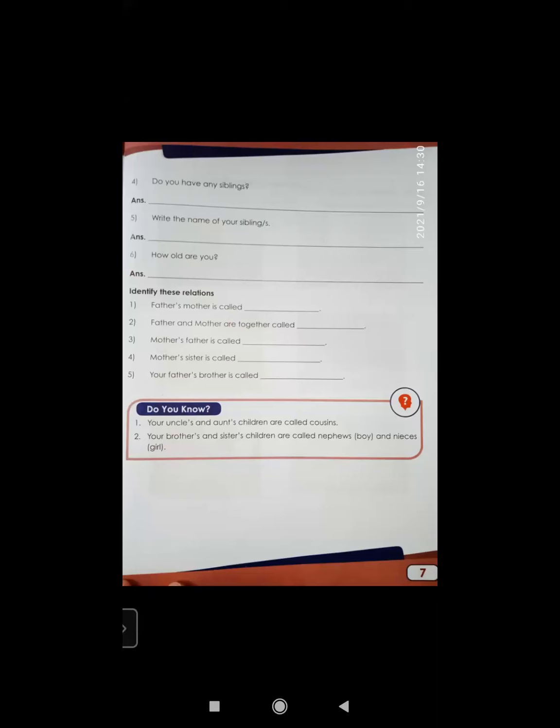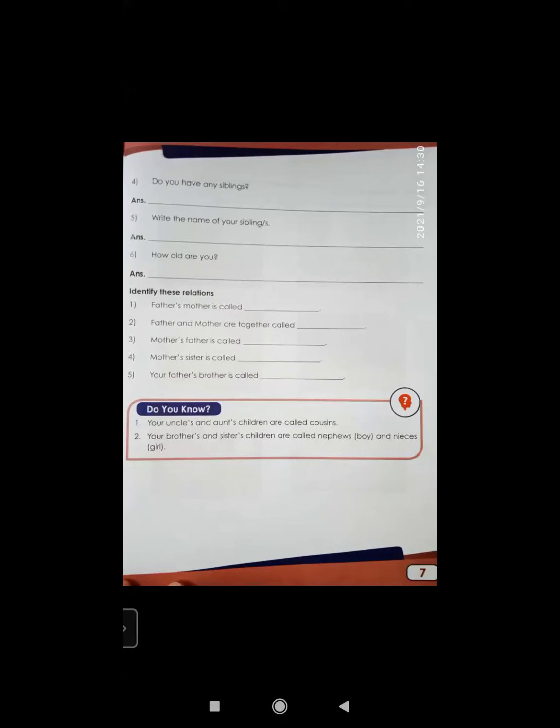Okay, the next, sixth one, how old are you? Now, whatever your age is, that you're going to mention here. Okay, and how will you start your answer? I, again capital. I am. Okay, I am dash years old. If you're 6 years old, write 6 years old. If you're 7, write 7. So you'll write I am dash years old. Okay, moving to the next one. I will show you the written page also. It is written here.